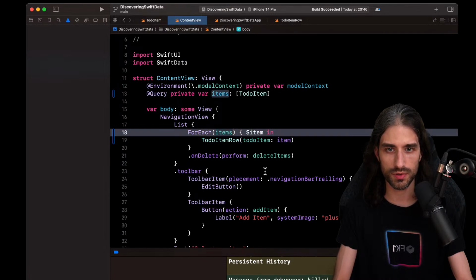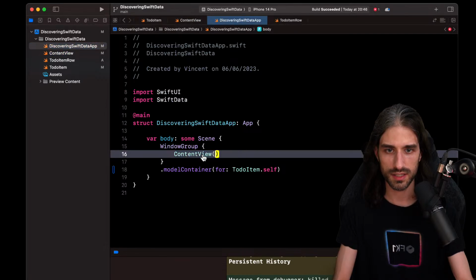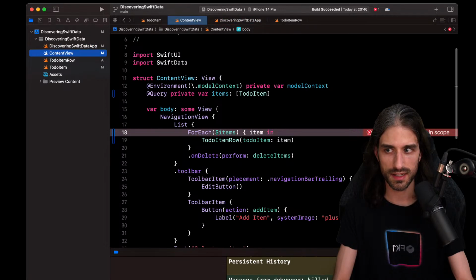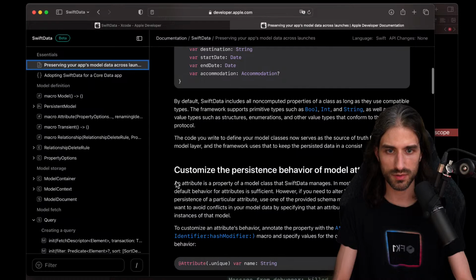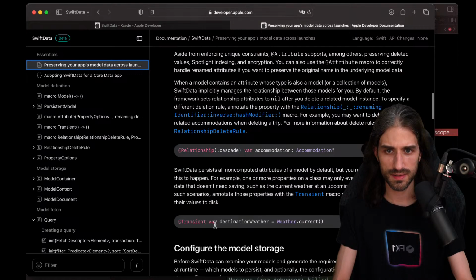So I'm going to put the code back like it was. Okay. So something like that. Here I want to get rid of it. And let me go back to the docs where I was trying to see if there could be something.